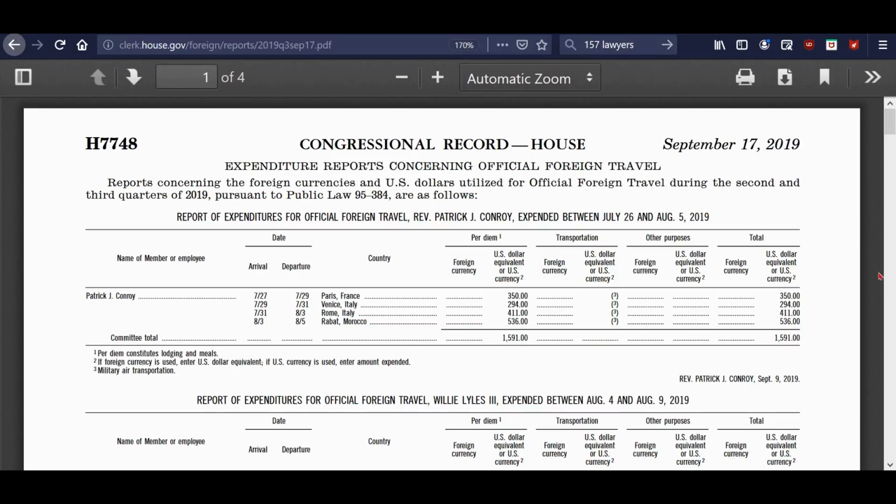And so this is some travel that went on from the House. Everything in this document that I've seen, all of the travel is either from the Democrats or somebody who is a staffer of theirs. Except for this guy right here. This guy is the chaplain of the House of Representatives. I'm not sure why he went to Paris and Italy, and he was in Venice and Rome, and then he went to Morocco. I don't know why he went there.